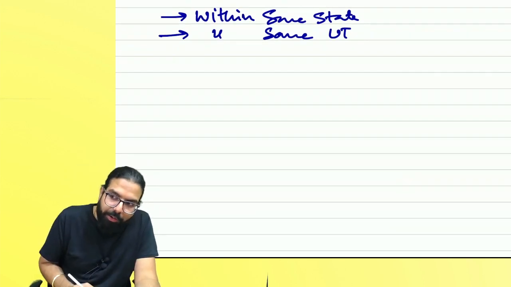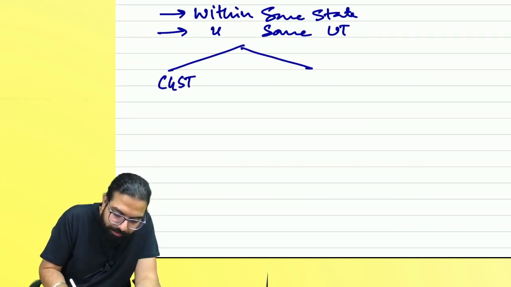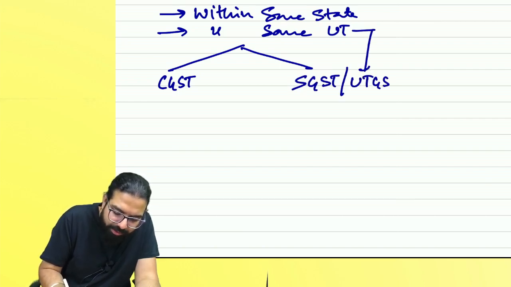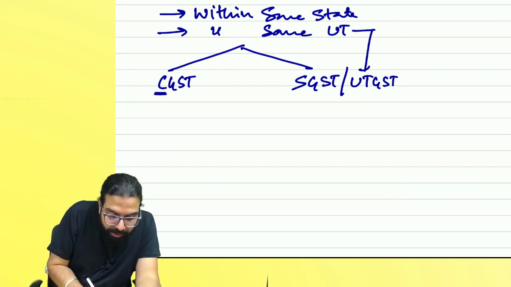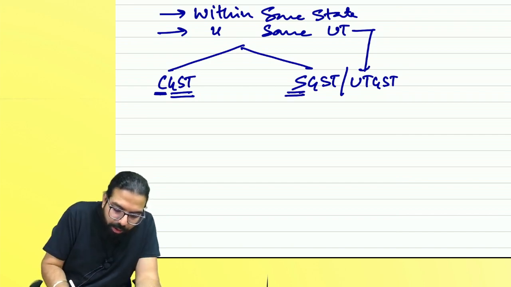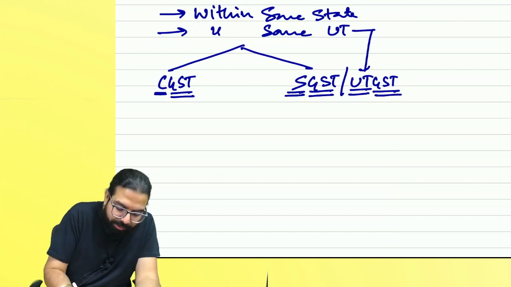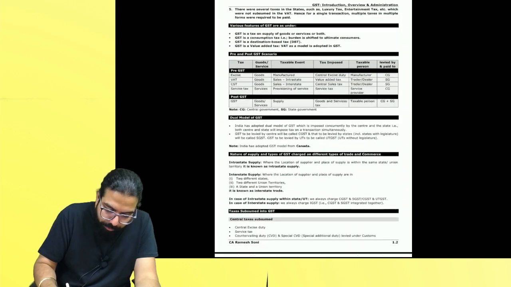And what will we charge, everyone? We always go ahead and charge CGST and we go ahead and charge SGST. If it is a union territory, CGST and UTGST. Sir, what is this? Central goods and service tax, state goods and service tax, or union territory goods and service tax. Before you learn this, you have to understand one small point which I want to talk about here.